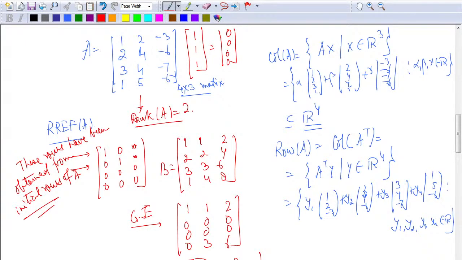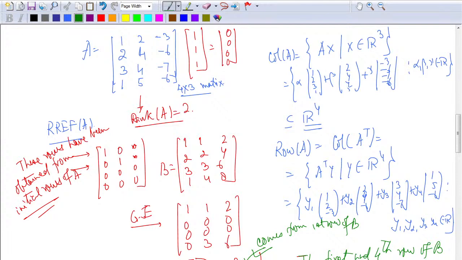These are the 2 pivots that I have. Fine. So it turns out that from here I can conclude that this row comes from the first row of B, and this has come from the 4th row of B. So this implies that the first and 4th row of B are linearly independent.